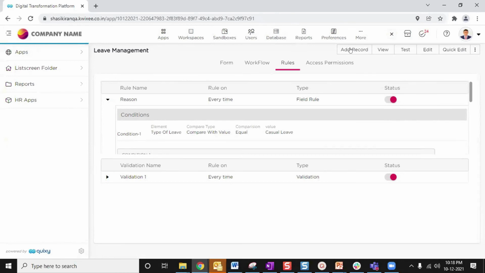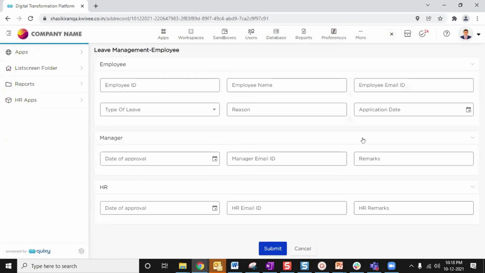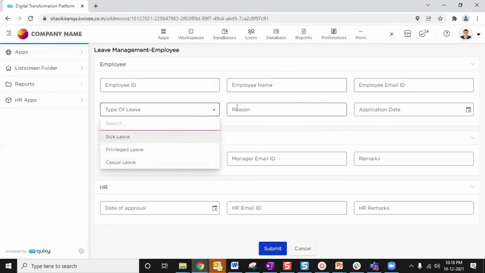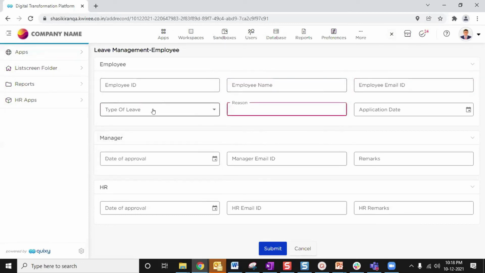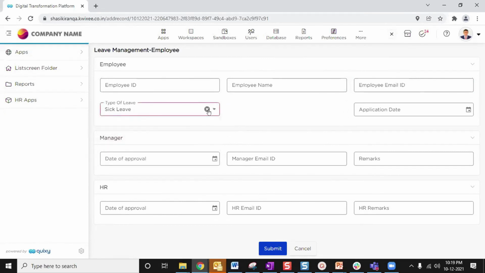Now let us go to add record mode. Here, let me show you how this works. When you come to the add record mode, as you can see, the employee can enter the details here like this. Here you will be able to see the action of the business rules. The logic I have given is, if I select a sick leave, I no need to give a reason.